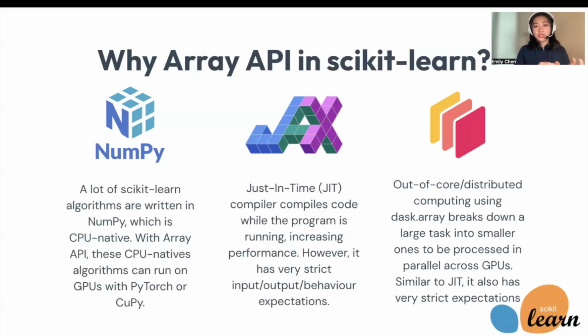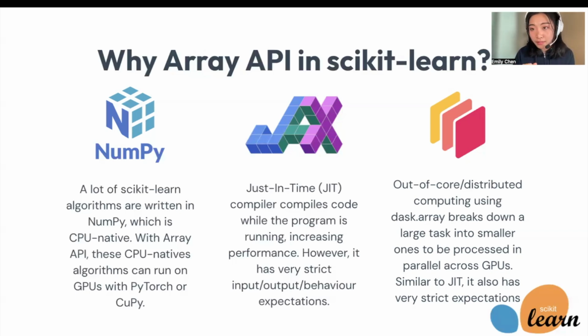Similar story to JIT compilers. Using Dask Array, we're able to do out-of-core or distributed computing. That just means you can break down a very large task into smaller tasks, and these smaller tasks can be processed in parallel across different GPUs. However, similar to JIT, Dask arrays also have very strict expectations on what a function's input, output, and behavior should be. And these expectations also align with the Array API standard.